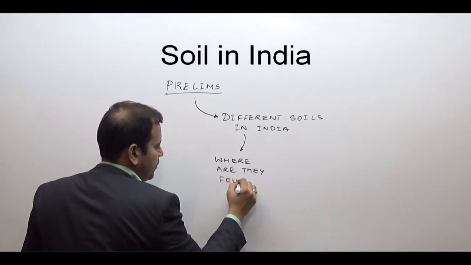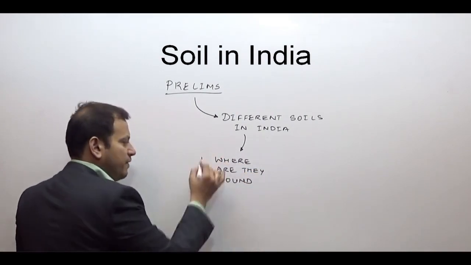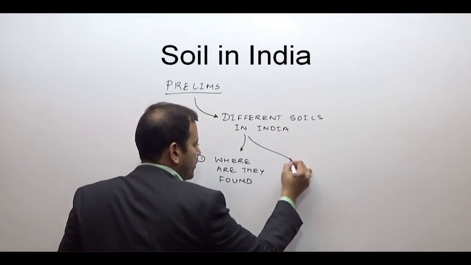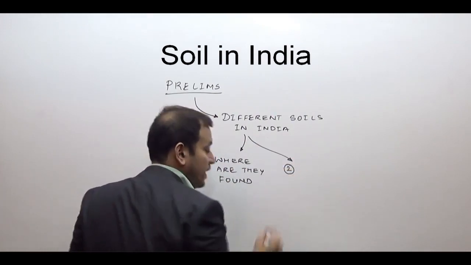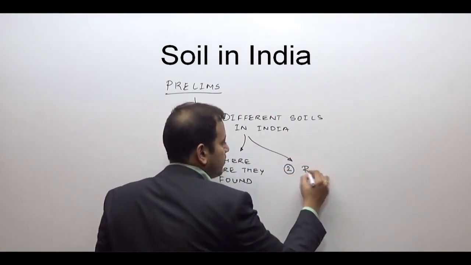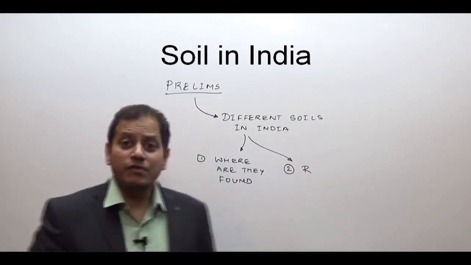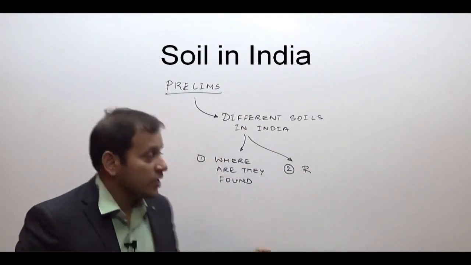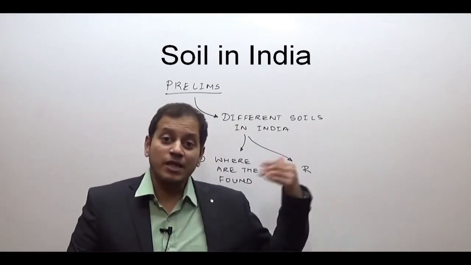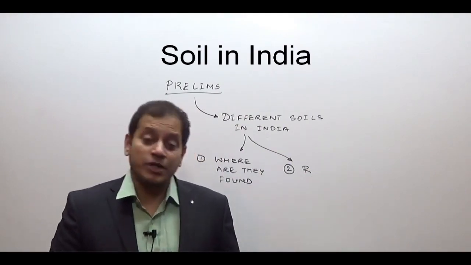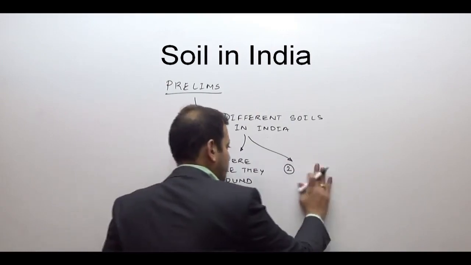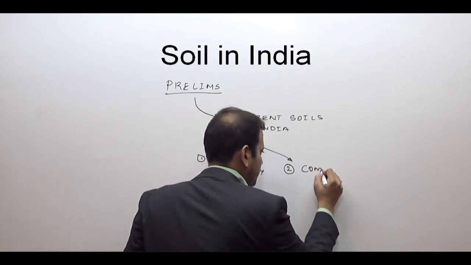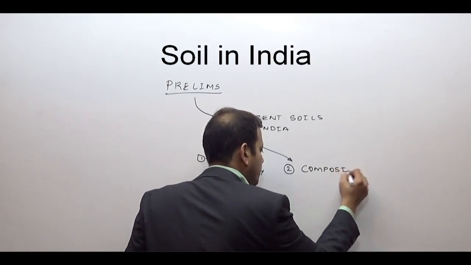Second, what are they made up of? They are rich in certain minerals, for example, whether they are rich in potassium, nitrogen, etc., or whether they are poor in nitrogen, potassium, etc. That is their composition.